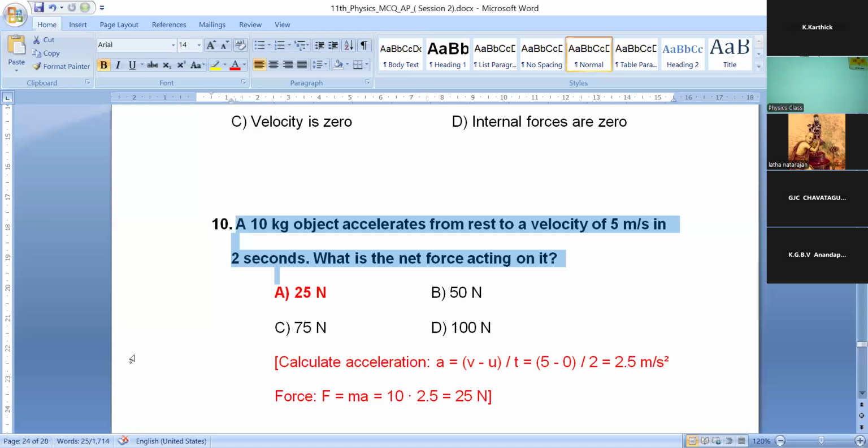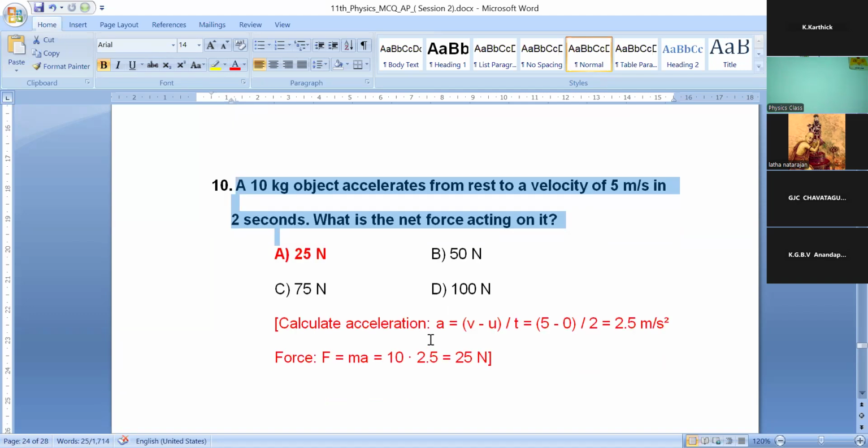A 10 kg object accelerates from rest to a velocity of 5 meter per second in 2 seconds. What is the net force acting on it? A 10 kg object, so m is 10 kg, which accelerates from rest to a velocity. Rest means initial velocity 0, final velocity 5 meter per second in 2 seconds, so time is 2. So you have to find the force. From the kinematic equation, we can choose the formula a is equal to v minus u by t.